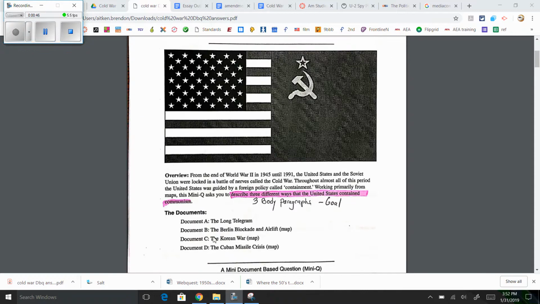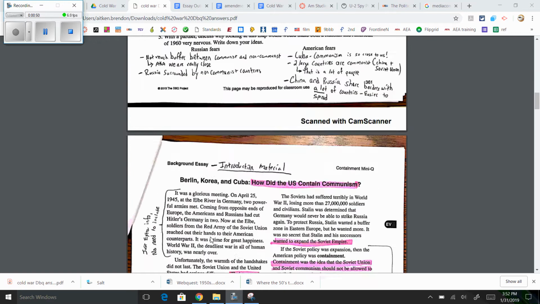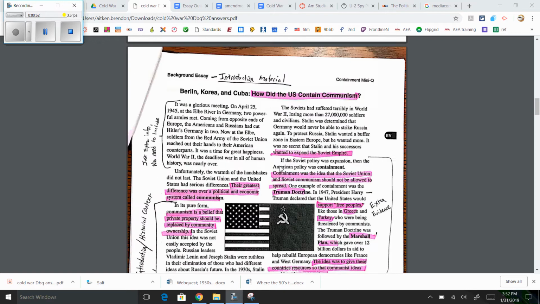You need to use these documents. You can also use this background essay. There's extra evidence right here. I even gave you this clue that you can find some examples of how the US contained communism right here.